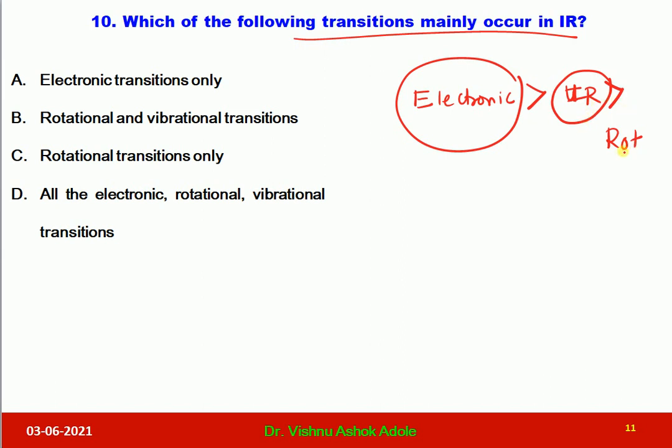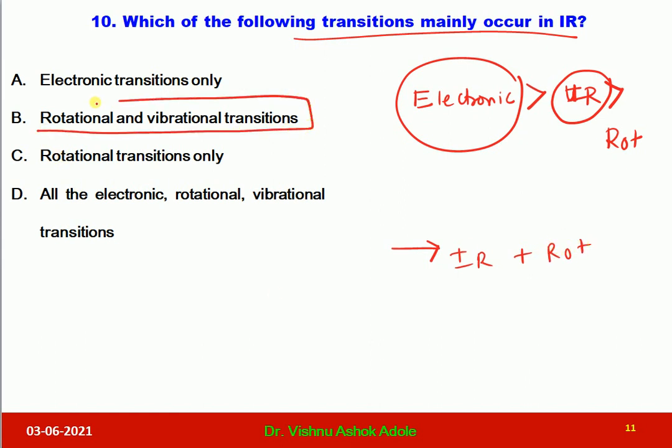energetic than rotational transitions. The question is, which of the following transitions mainly occur in IR? So when we supply IR energy, along with IR you will get rotational transitions. So it is given in option B. This is very important.